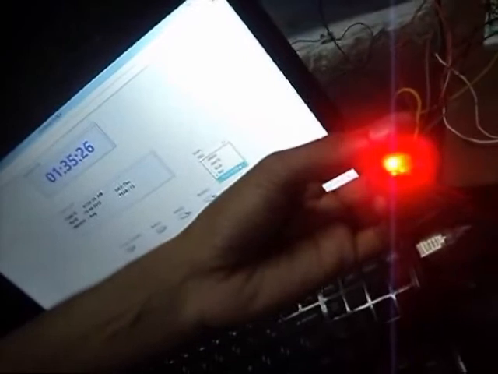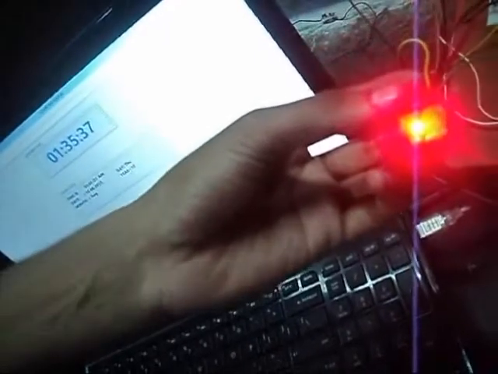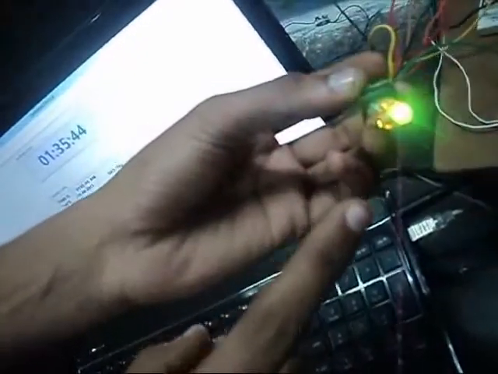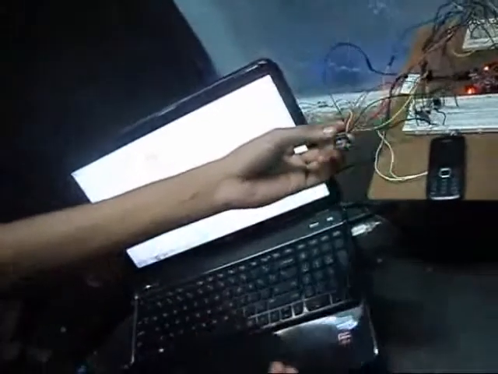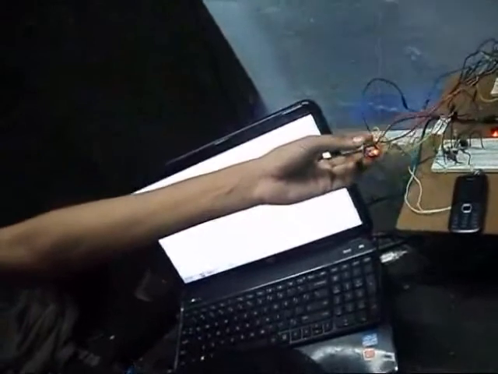Next is red. And in disco theaters and party clubs, they utilize disco lights, which consume a lot of power. Instead of using such lights, we can go with a single LED, that is a multicolor LED. See, it's flashing. When this LED light is passed to a fiber optics, it can be sent to a long distance. As fiber optics is more flexible, it can be taken even to a longer distance.